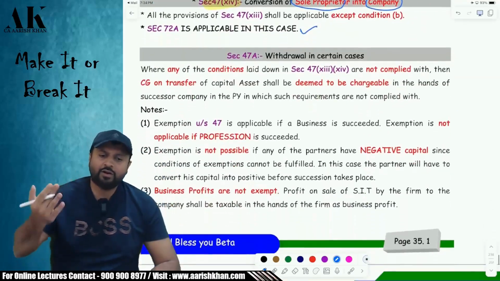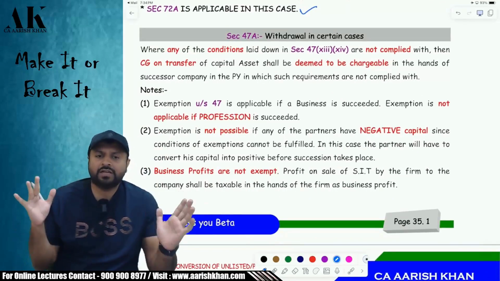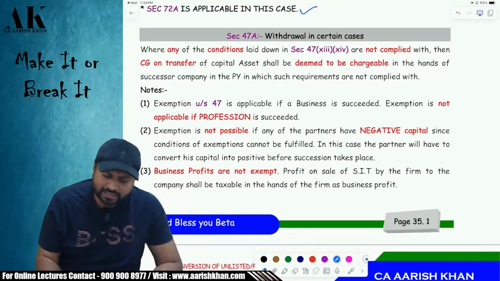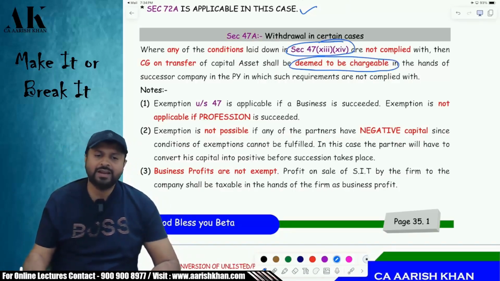Okay. Now later on, if you violate any of the conditions, like if you do not hold the 50% equity shares for a period of how many years? For a period of 5 years, then whatever capital gains was exempt earlier, that will be deemed to be chargeable under the income tax law. Okay. Then I have told you some of the points which is mentioned below.